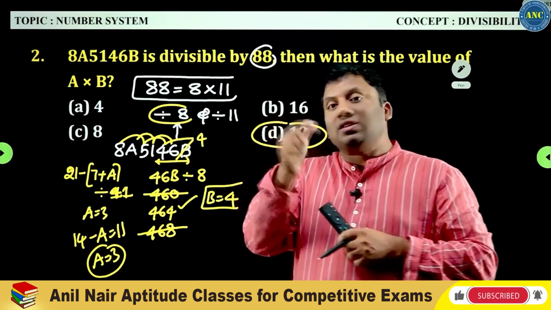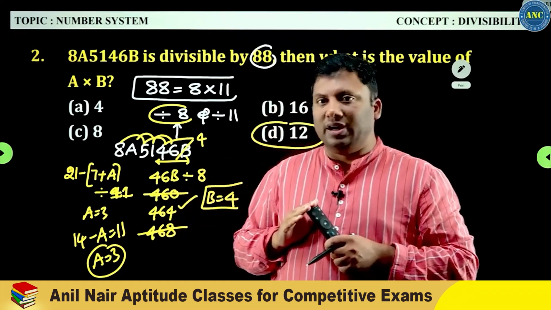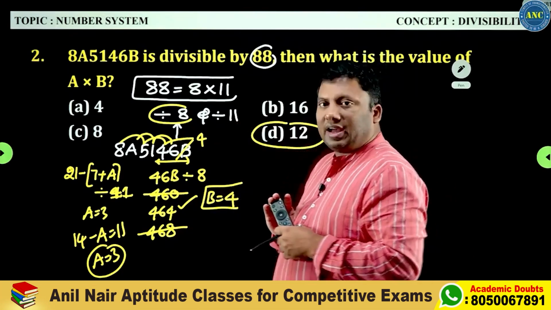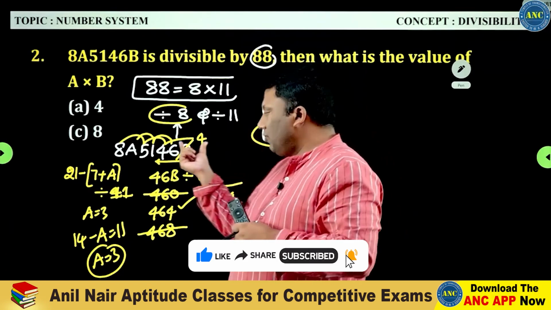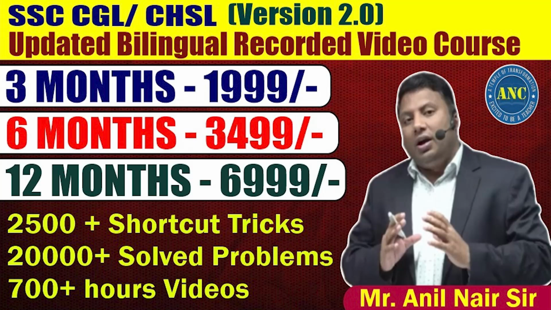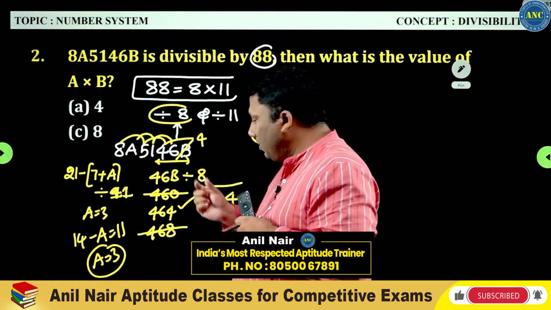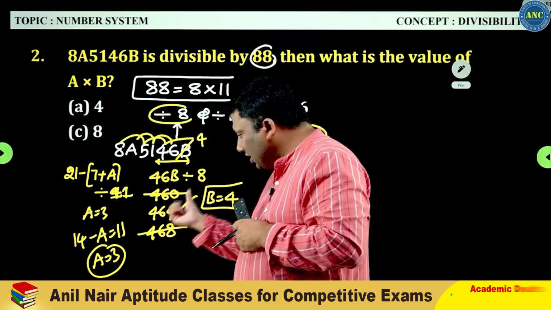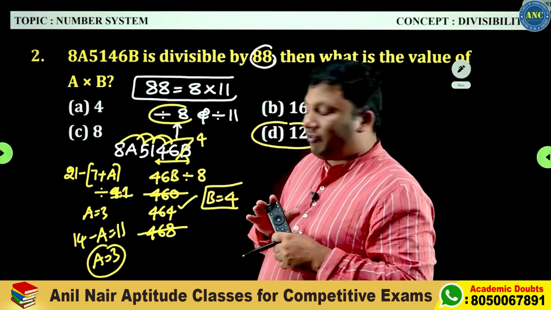The number is divisible by 88. If it is divisible by 88, that means it should be divisible by 8 and 11. For 8, the last three digits 46B should be divisible by 8. For that, the last two digits should be divisible by 4: 60, 64, 68. But 68 is not divisible by 8. So the answer is 464, and the B value is 4.